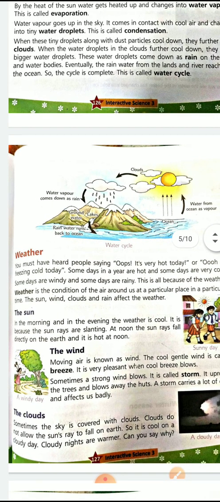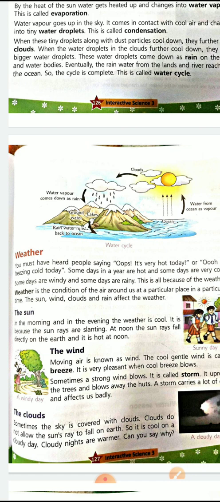We all say na, due to so much pollution the weather is affected. Yes, there are severe changes in our weather. We must have heard people saying, oops, it is very hot, oh it is very cold, freezing cold today. So some days in a year are hot, some days are very cold, some days are windy. Windy means बहुत हवा चलना. And some days are raining. That means too much rain is there. This is all because of weather.